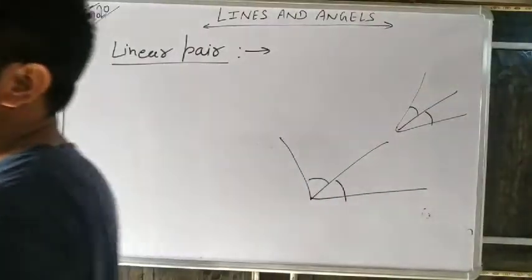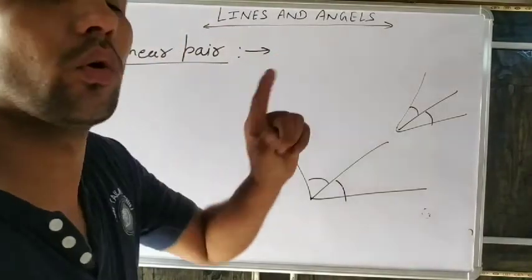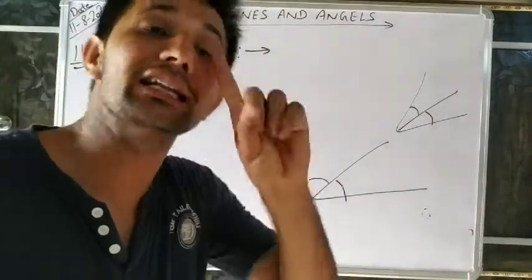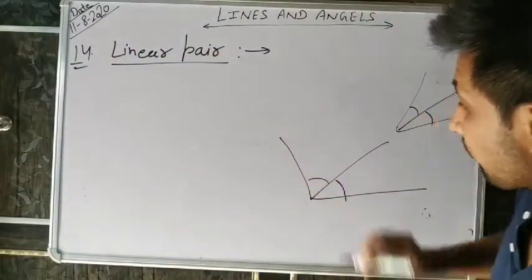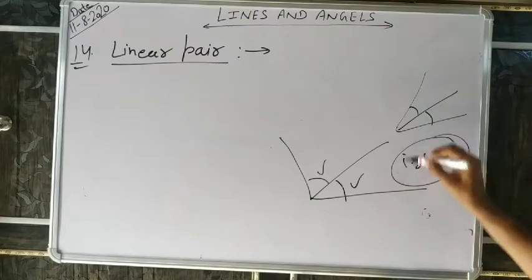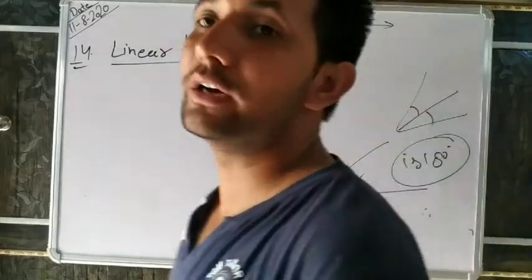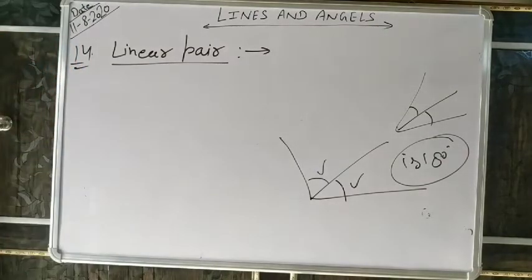So what is a linear pair? If the sum of two adjacent angles is 180 degrees, we will call them a linear pair.